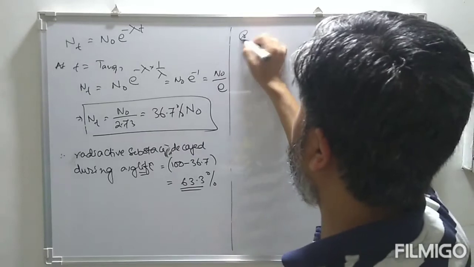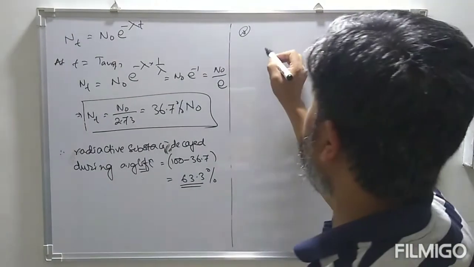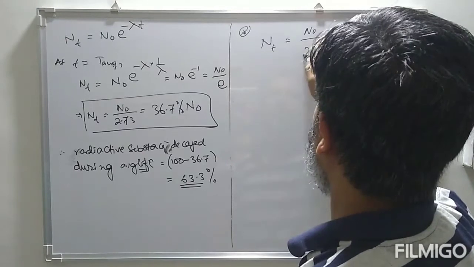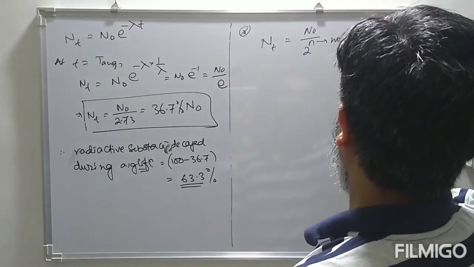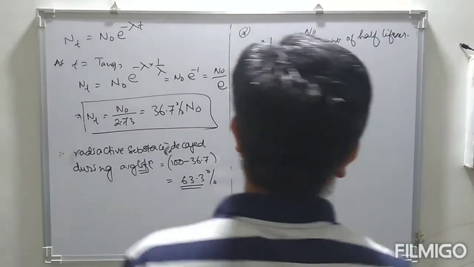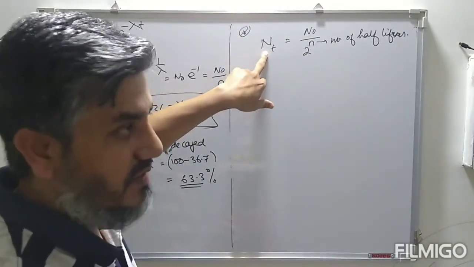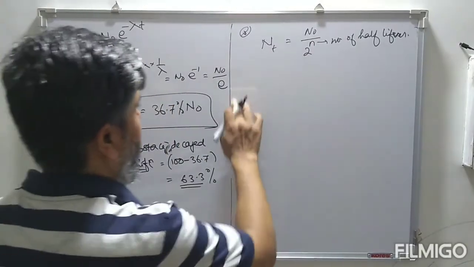Then look at this. Amount of radioactive substance left after a number of half-lives. Suppose the amount Nt is N naught by 2 to the power n, where n is the number of half-lives. So after n number of half-lives, the quantity of radioactive substance left is N naught by 2 to the power n.